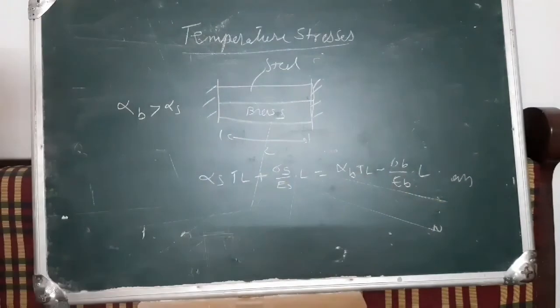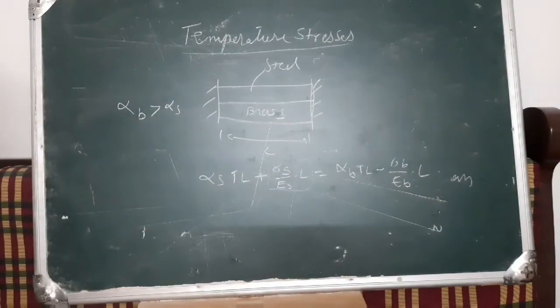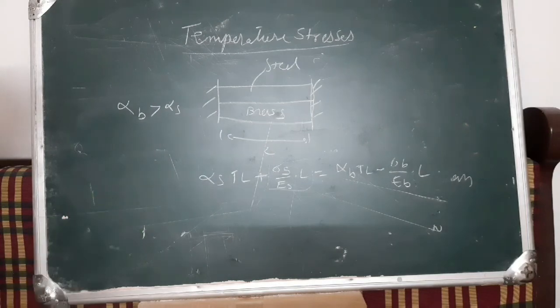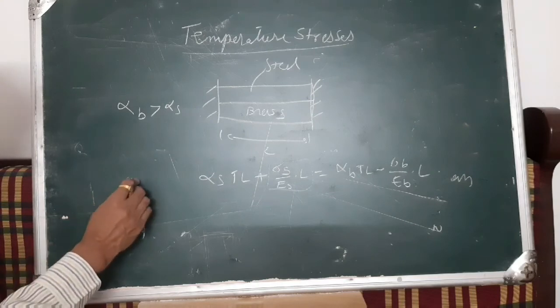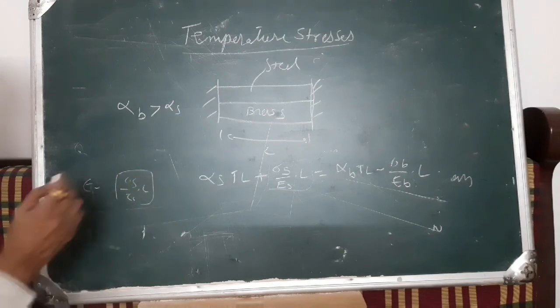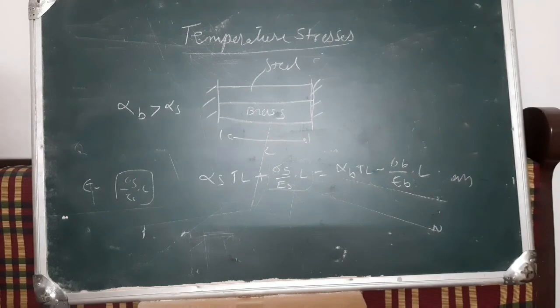How are we getting this? This is again the basic equation: the increase in length will be equal to sigma S by Es into L. Es is the Young's modulus of elasticity for the steel, and EB is the Young's modulus of brass, and L is the length, because L is equal for both the sections.